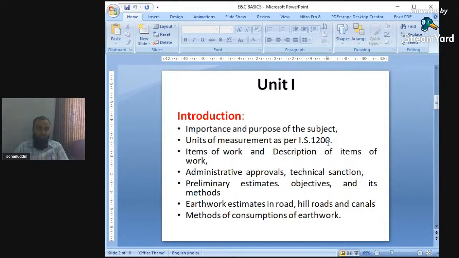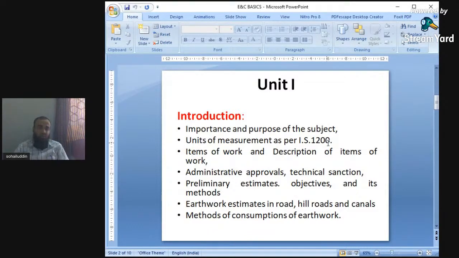Next, preliminary estimates, their objective and methods. As the name says, a preliminary estimate is an estimation done before the execution, a first-stage or prior estimation. This preliminary estimation is an approximate estimation. There are various methods of preliminary estimation, which you will see one by one in unit number 1.